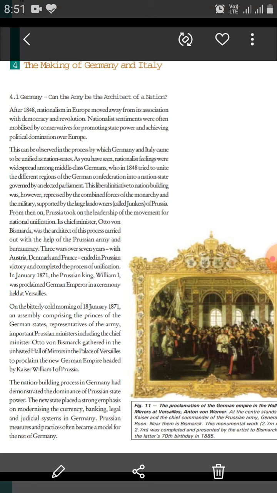But if you see the main process of the German unification, it was underway as early as during the time of Napoleon. When Napoleon was ruling, at that time only the unification of Germany was almost under process.